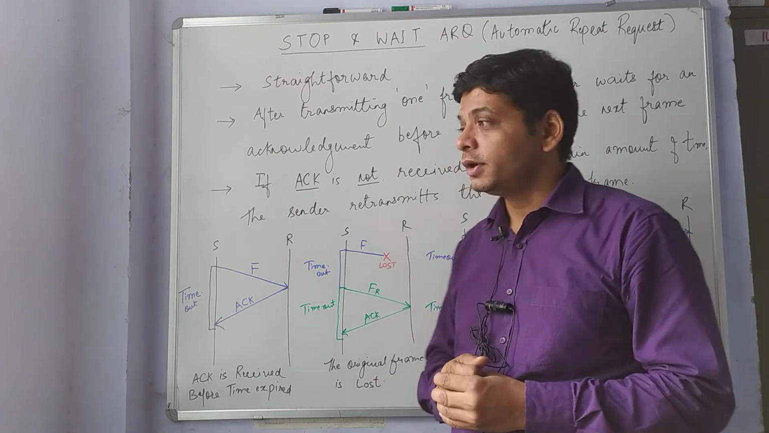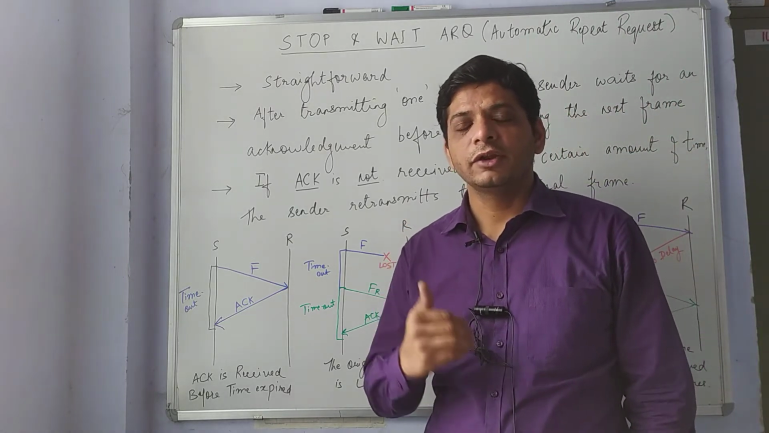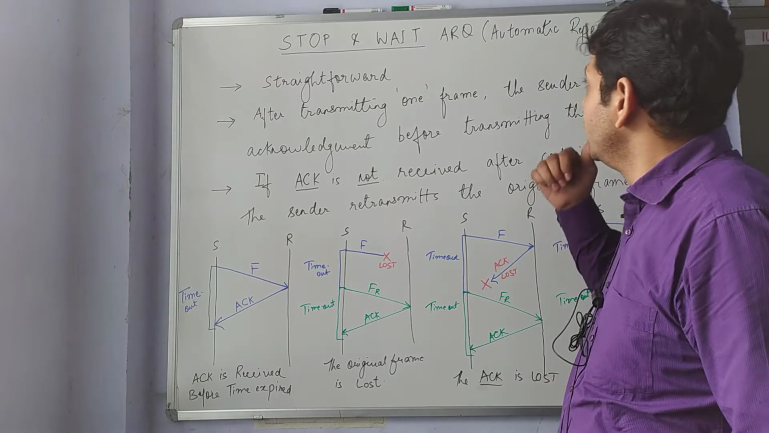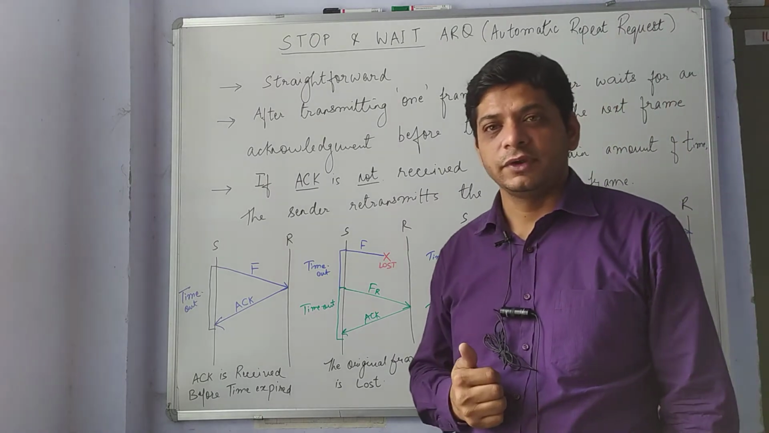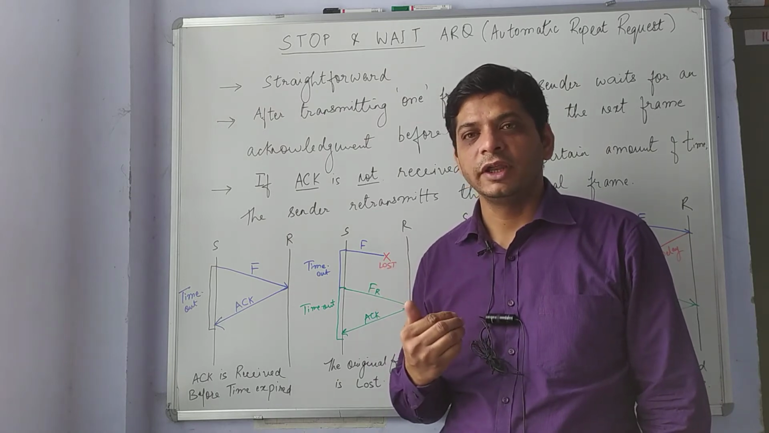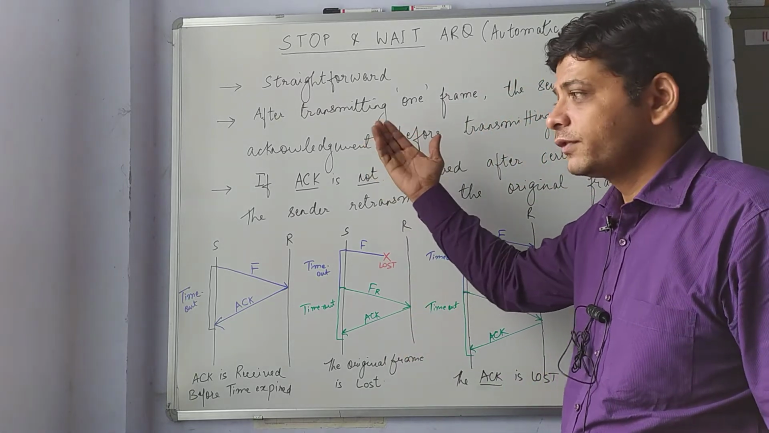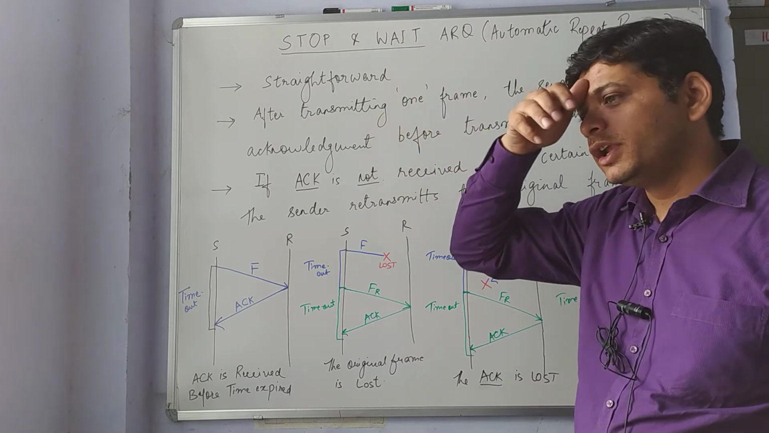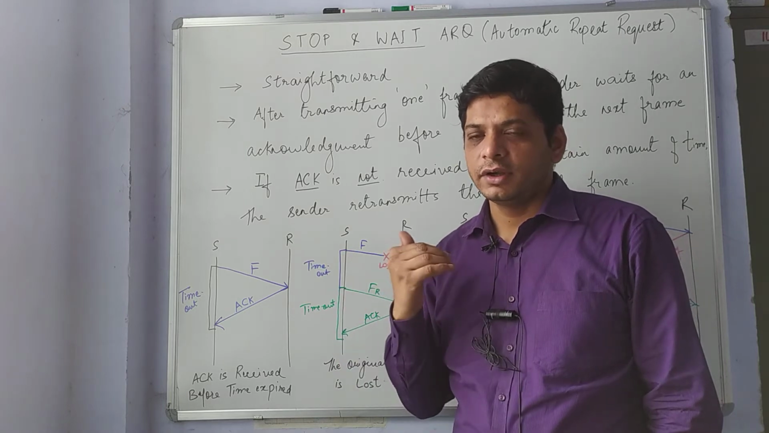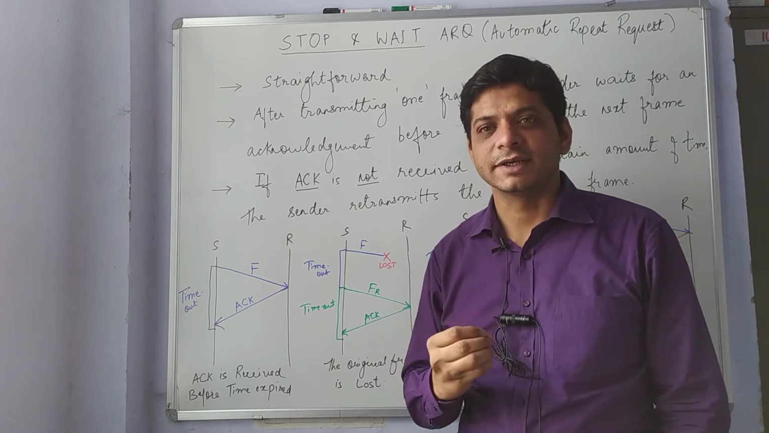So stop and wait ARQ means that the frame will stop for a while to get the acknowledgement from the receiver, and then the other frames will be sent from the sender side. ARQ means automatic repeat request. Automatically the frames will be sent if the acknowledgement is received before the timeout. It is a very straightforward phenomenon that depends on the acknowledgement. If the acknowledgement is received, then only the other frames will be sent, and if the acknowledgement is not received, then no other frames will be transmitted from the sender side.